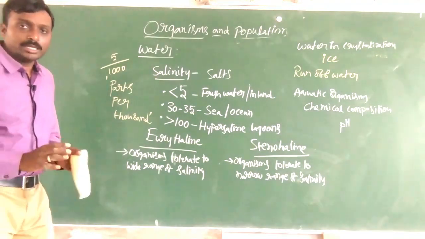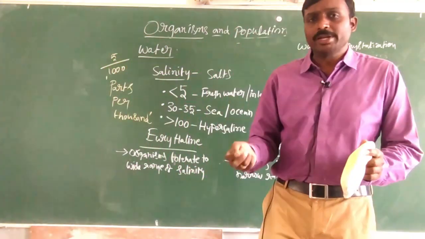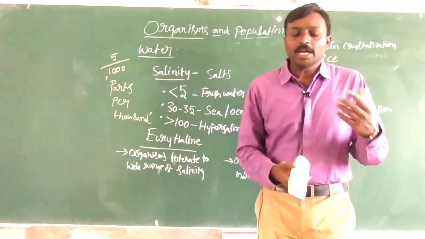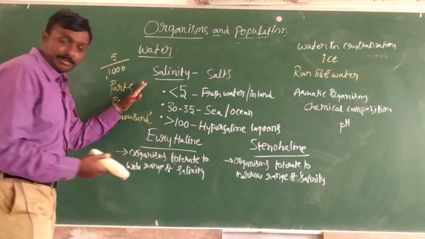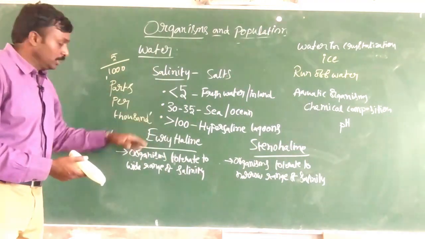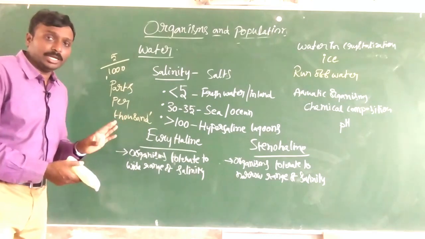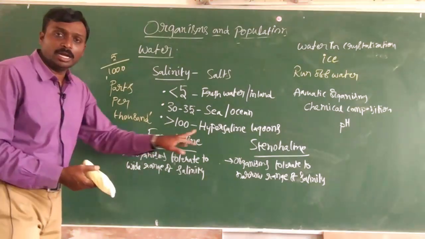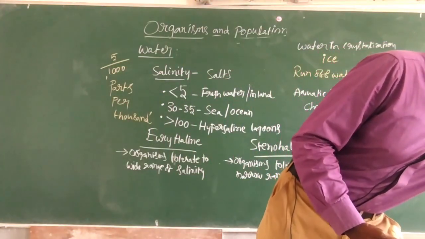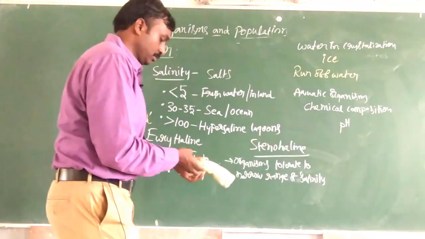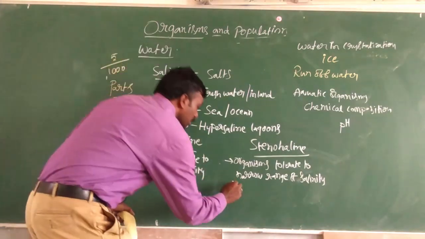So this is all about water. Under water we discussed the importance of water, what happens in the absence of water, and if water salinity concentration varies, what the types of organisms are in the different salt concentrations, as euryhaline and stenohaline. Here are examples of euryhaline and stenohaline.